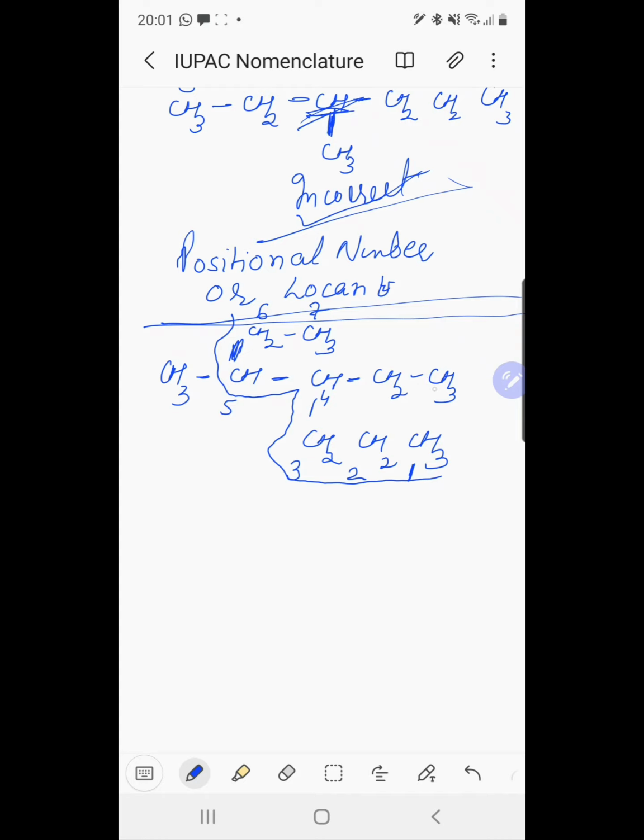Now, if we see the substituents, one is at the 4th position and one is at the 5th position. So the locants are 4 and 5. While CH3, same compound, CH3, CH, CH2, CH3.